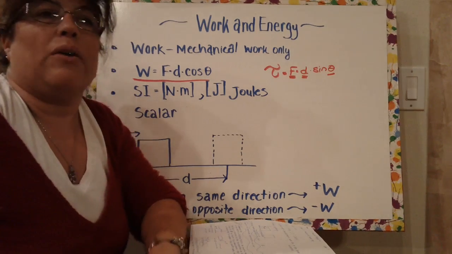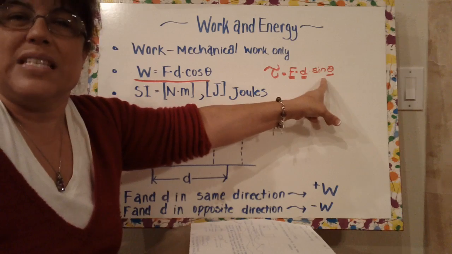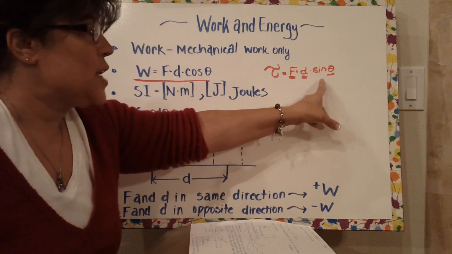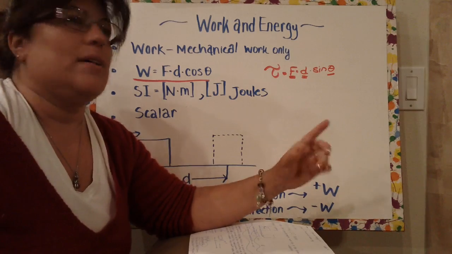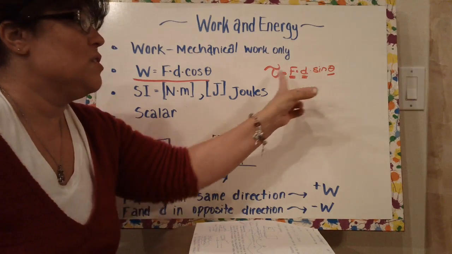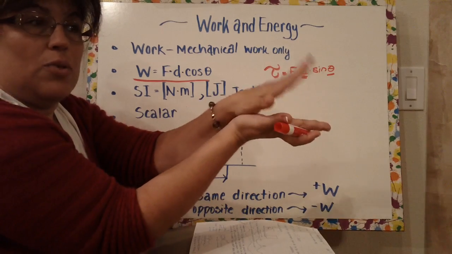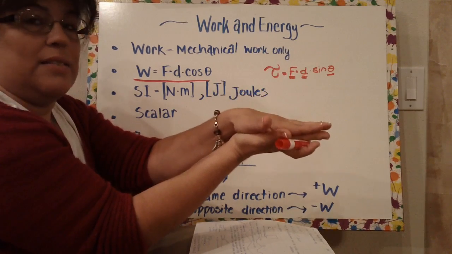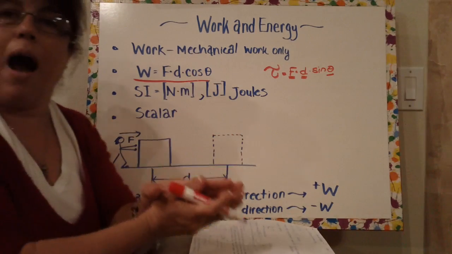We talked about before that the maximum amount of torque was at 90 degrees. Sine of 90 is 1, and if it was 0 degrees, then it would be sine of 0, which is 0. So when there was 0 degrees between the force and the distance, there was 0 torque. Now we're in cosine, which is the opposite.